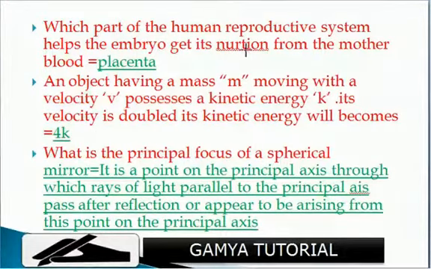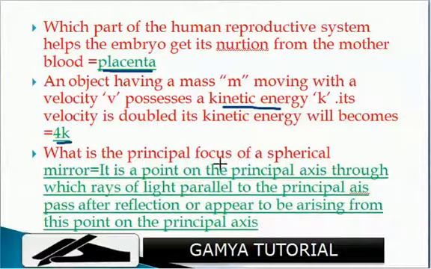Which part of the human reproductive system helps the embryo get nutrition from the mother's blood? Placenta. An object having mass m moving with velocity v possesses kinetic energy. If its velocity is doubled, its kinetic energy will become 4K.